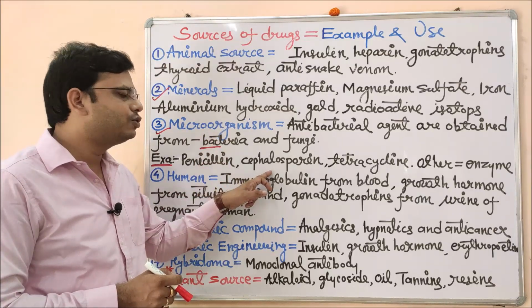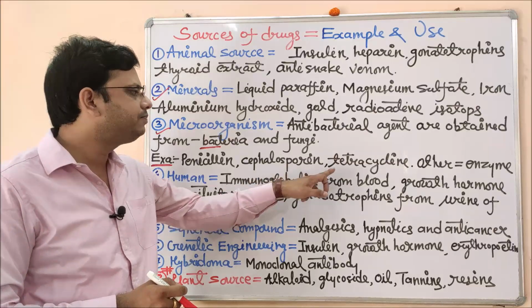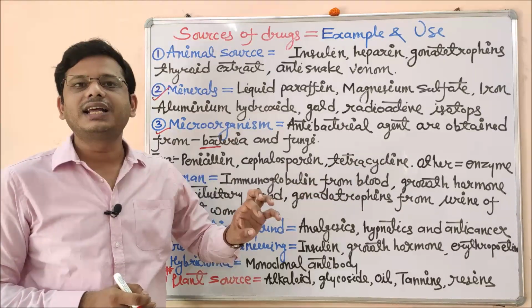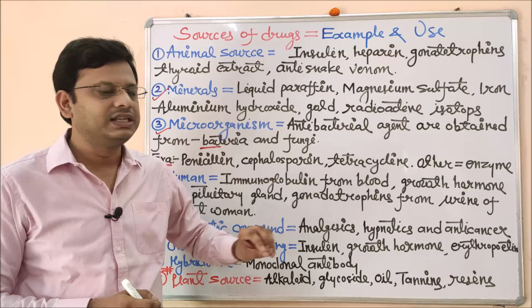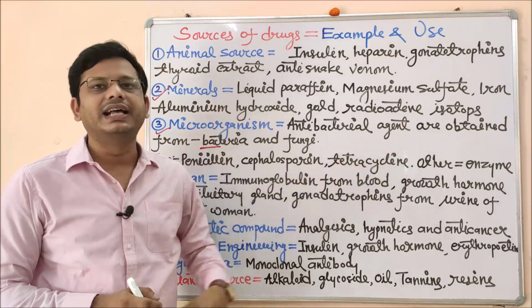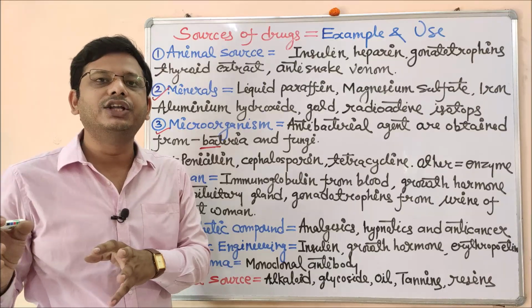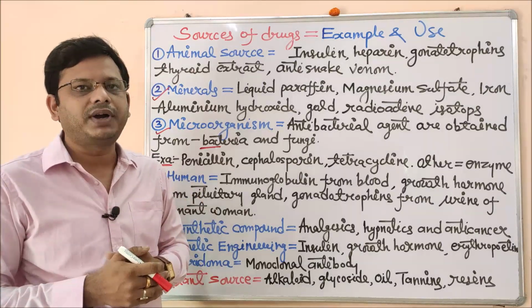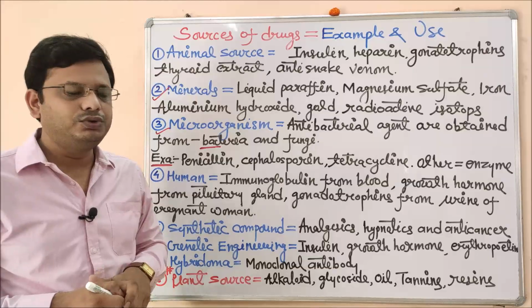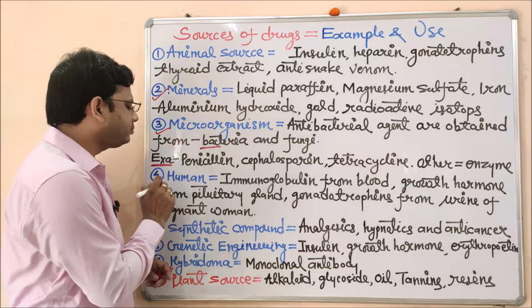Along with penicillin, there are so many other examples like cephalosporin and tetracycline. These are examples of antibiotics. Now there are some other examples like enzymes too. Apart from enzymes, there are some different chemicals like erythropoietin that are also derived from some different microorganism source. Now coming to the human.